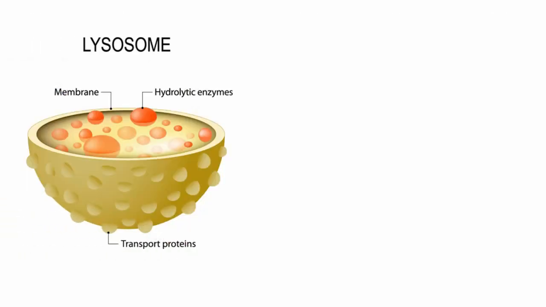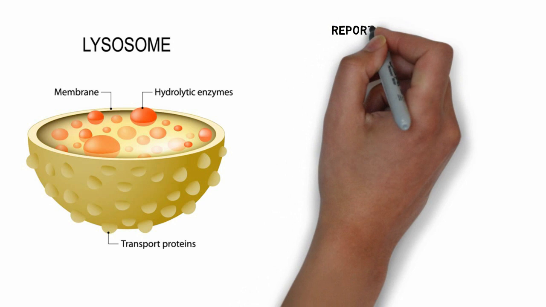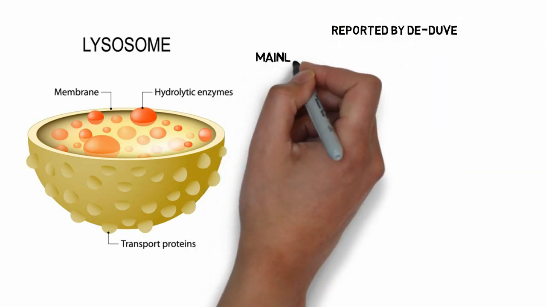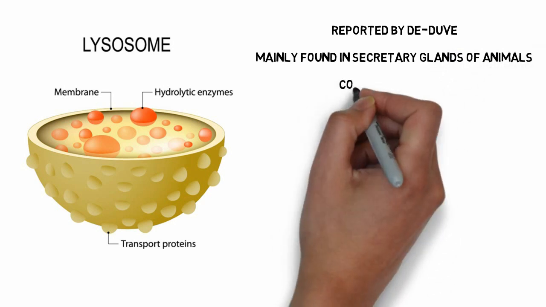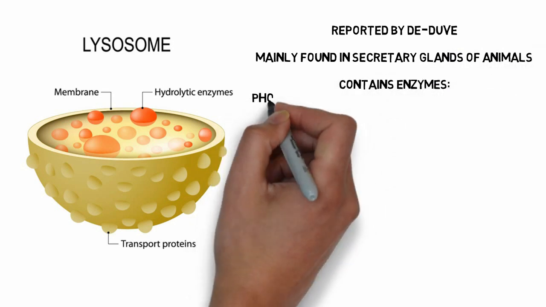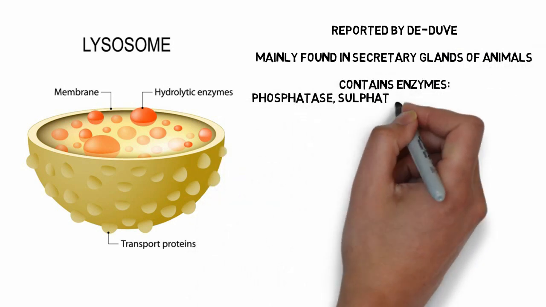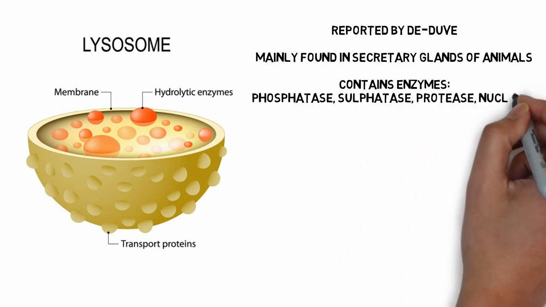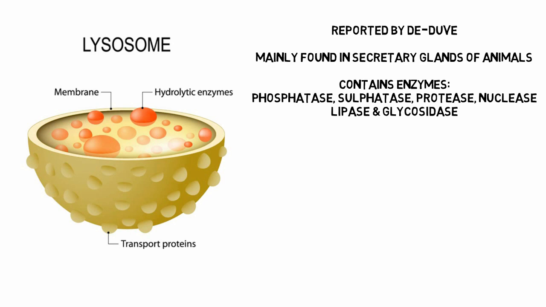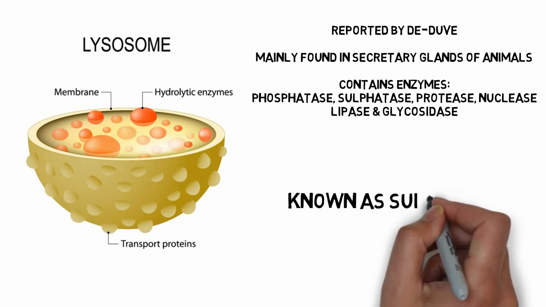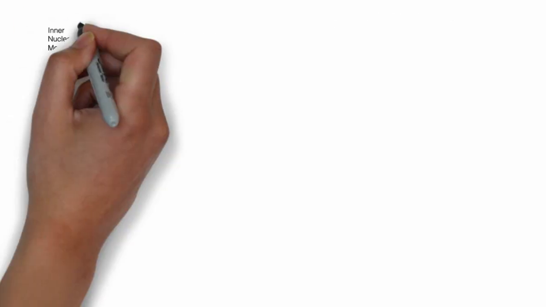Now on your screen there is another organelle which is known as the lysosome. It is reported by De Duve and mainly found in the secretory glands of animals. Definitely it is present in animals only, but in some cases some fungi may have such lysosomes. They contain different types of enzymes like phosphatase, sulfatase, protease and so on.